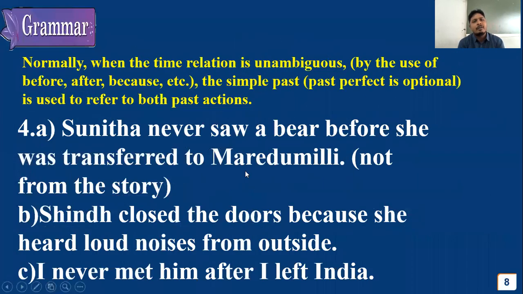Now, normally when the time relation is unambiguous, which is not having any confusion, ambiguity means confusion, unambiguous means not having any confusion, by the use of before, after, because, simple past tense or past perfect is optional to be used to refer to both past actions. When there is no confusion in the time, then there is no need of using simple past and past perfect. Rather than using past perfect, we can write both sentences in simple past.